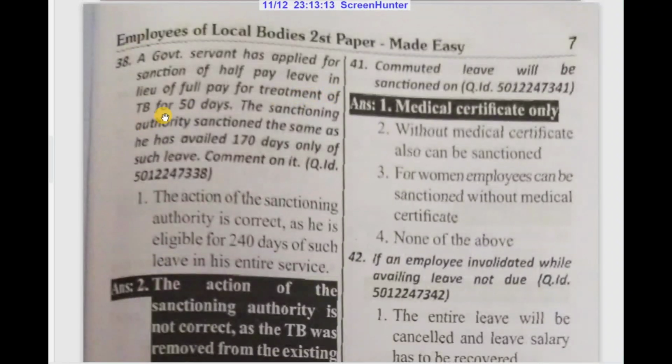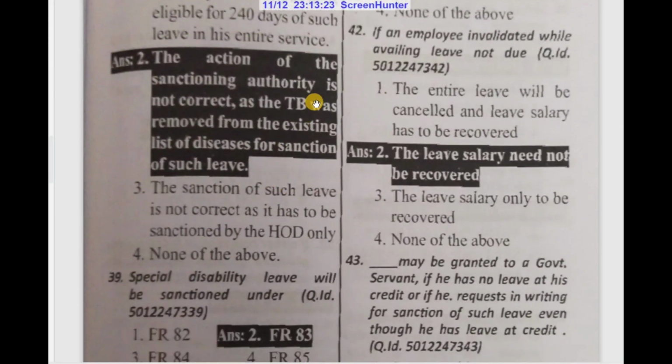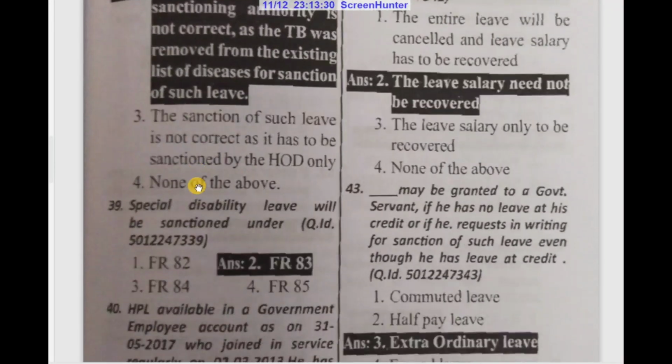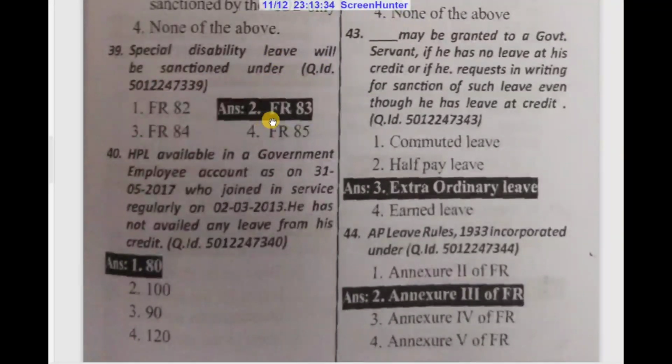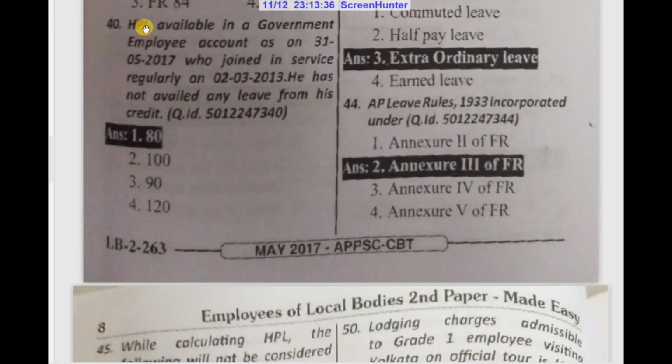A government servant has applied for sanction of half pay leave in lieu of full pay for treatment of TB for 50 days. The sanctioning authority sanctioned the same as he has availed 170 days only after such a leave. Comment on it. The action of the sanctioning authority is not correct as TB was removed from the existing list of diseases for sanction of such a leave. Special disability leave will be sanctioned under FR 83.